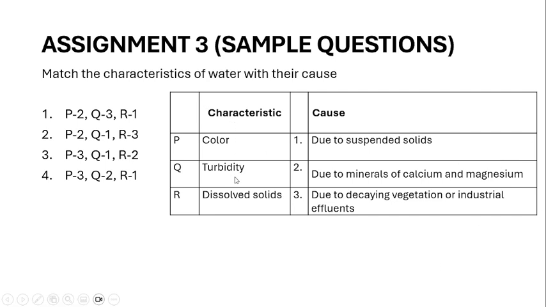These are the different characteristics like color, turbidity, and dissolved solids. What is the cause for the change in this characteristic we are asking? First one is because of the suspended solids. Next, it is because of the minerals of calcium and magnesium. Next, it is because of decaying vegetation or industrial effluents.